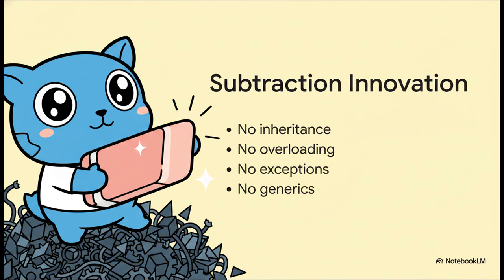They stripped the language down to the absolute bare minimum needed to build massive systems. No inheritance hierarchies, no function overloading, no exceptions, and initially, not even generics. Every single feature had to aggressively justify its existence. If a feature didn't actively help thousands of engineers working in the same massive code base, it got the axe. It really proves that true engineering magic often lies in stripping away complexity, rather than just endlessly adding to it.